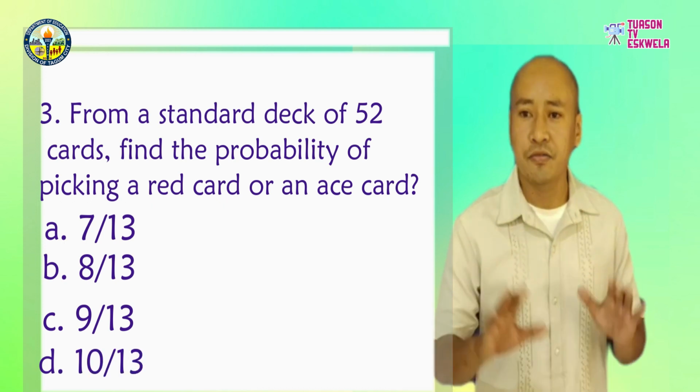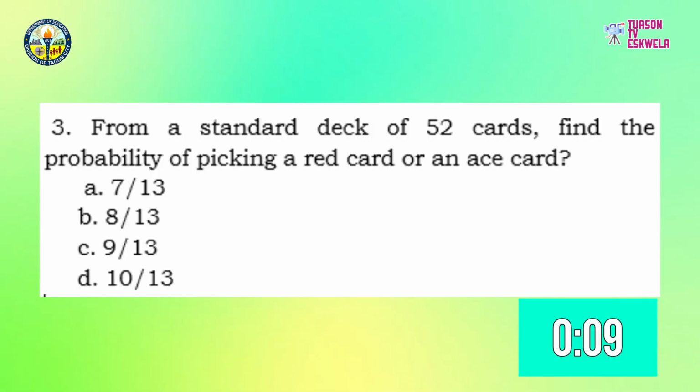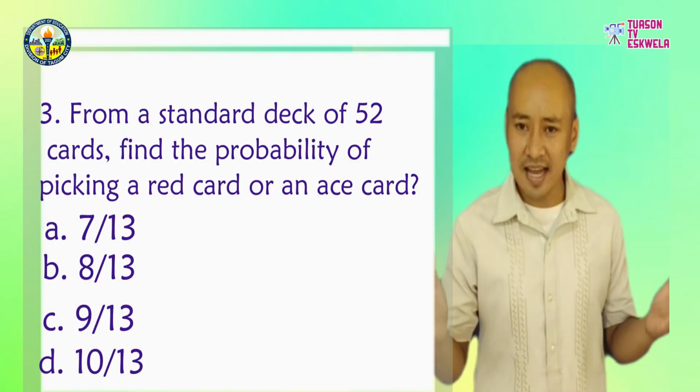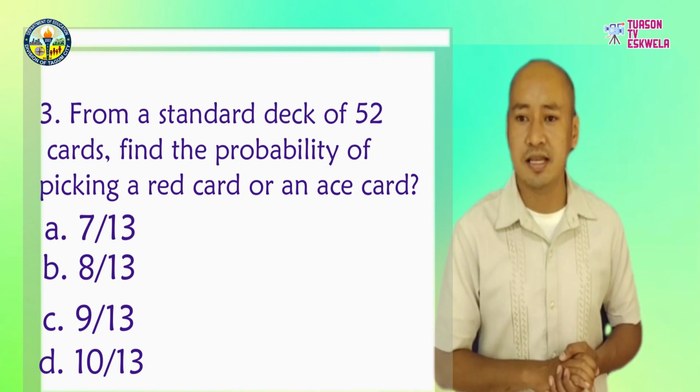Answer this problem for 10 seconds. Your time starts now. Time is up. The answer is letter A, 7/13.